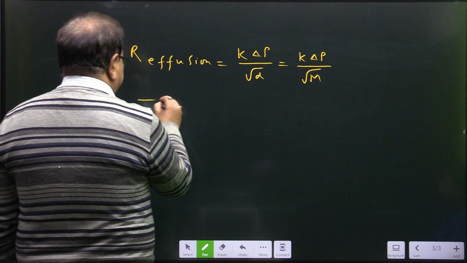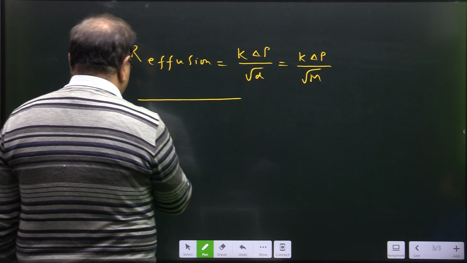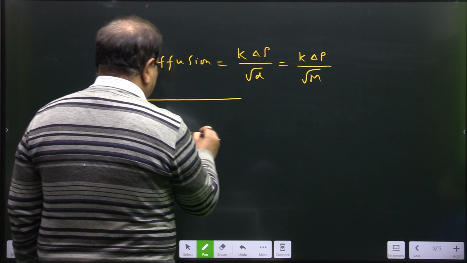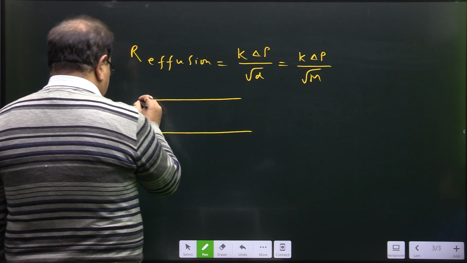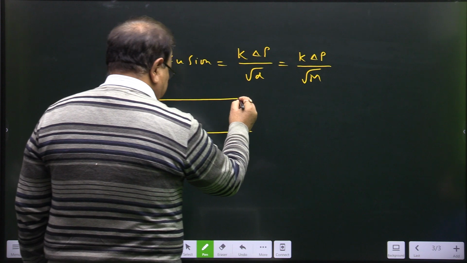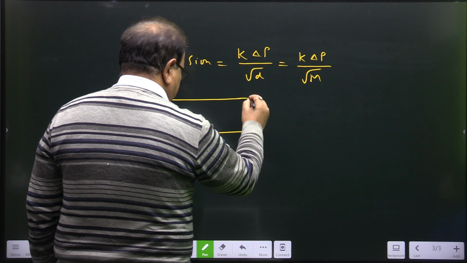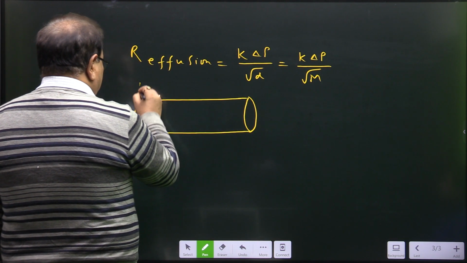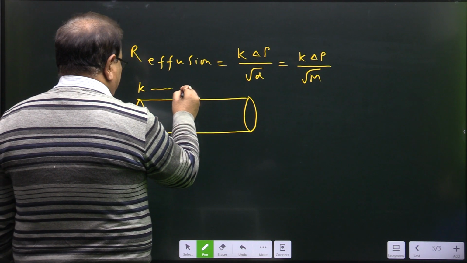Just imagine it's a kind of open tube. Its length is L centimeter.